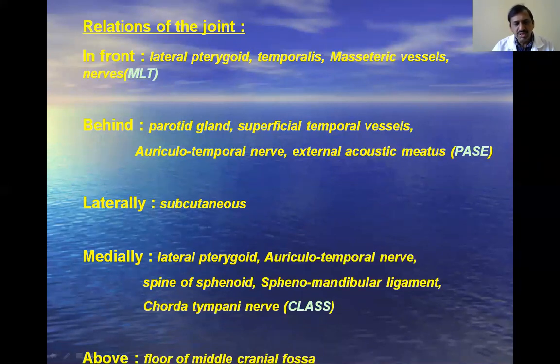Next, above is the floor of the cranial fossa, especially the middle cranial fossa. Just above the temporomandibular joint, there is the middle cranial fossa. In between the middle cranial fossa and the temporomandibular joint, there is a thin plate of bone. These are all the relations of the temporomandibular joint.